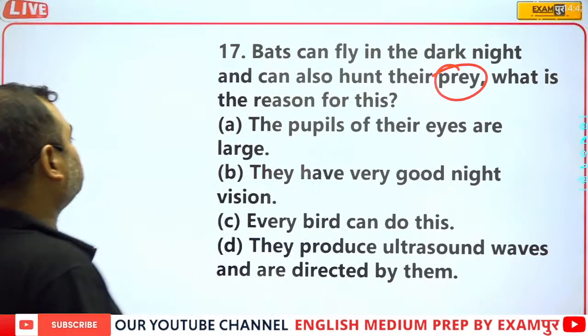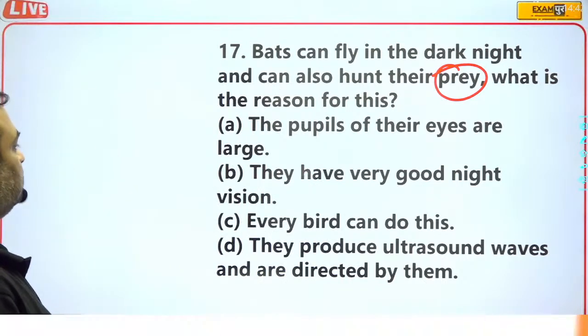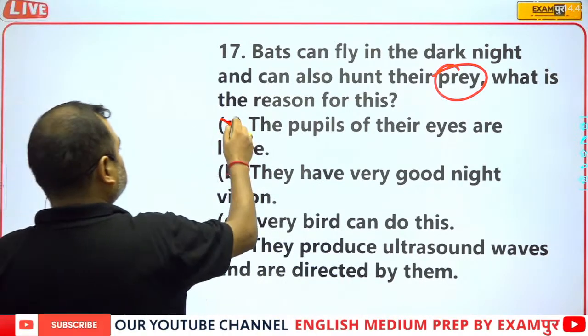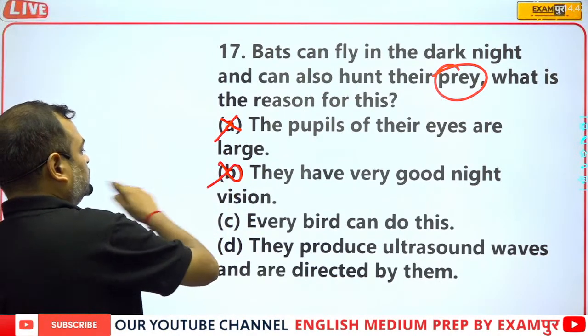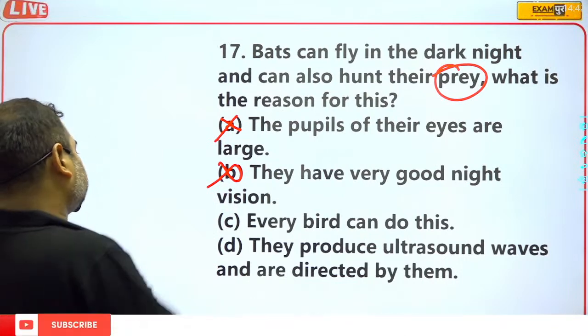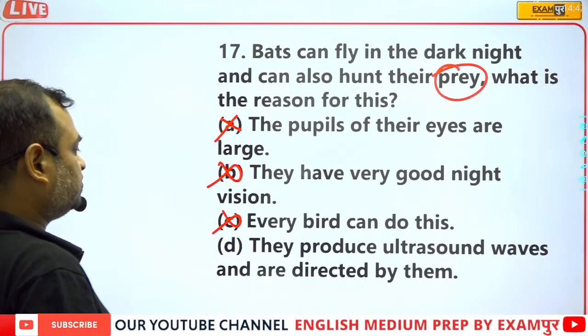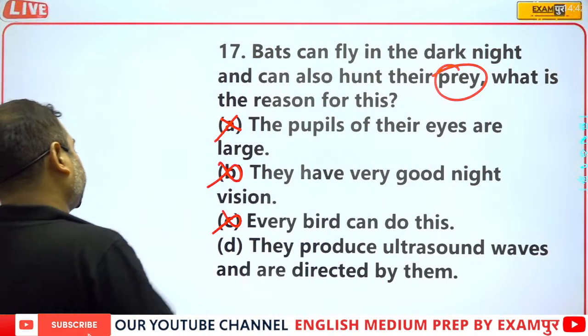The pupil of their eyes are large. This is not the correct answer. They have very good night vision. No, even birds can do this. Nope. They produce ultrasound waves and are directed by them.